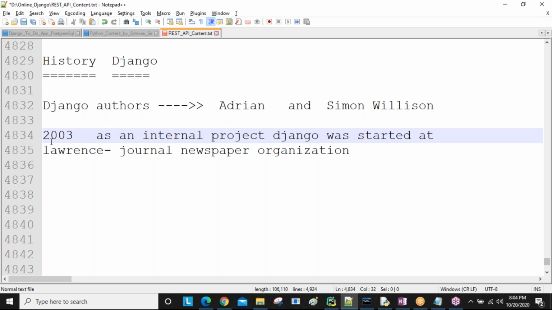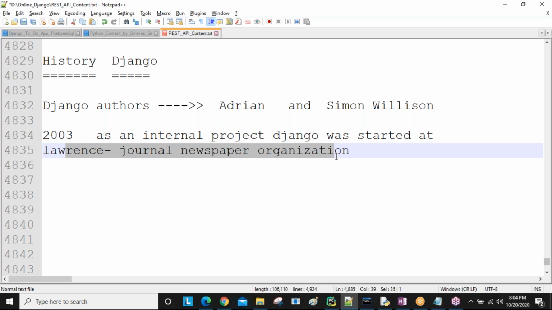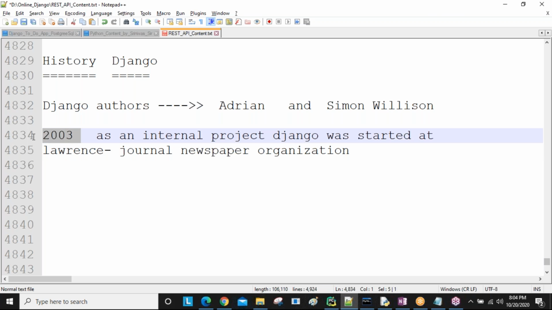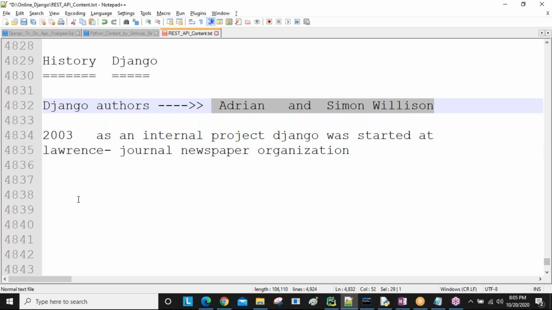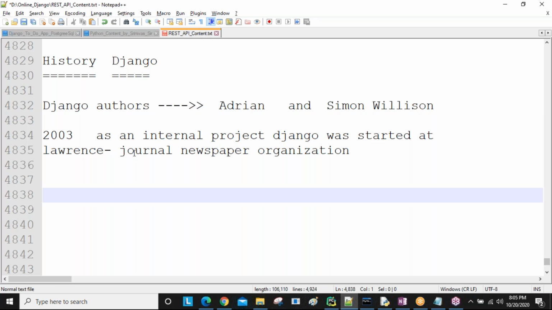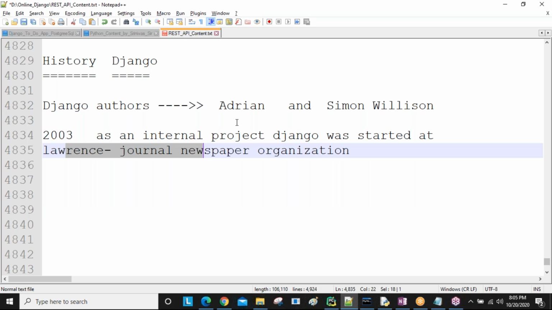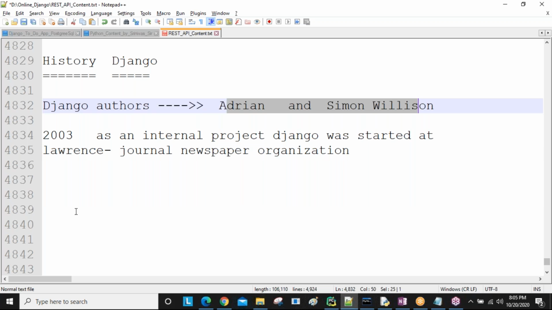Both are web developers of this company, developing web applications for it.